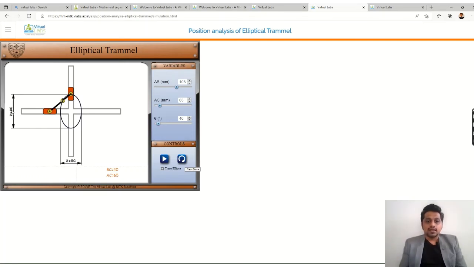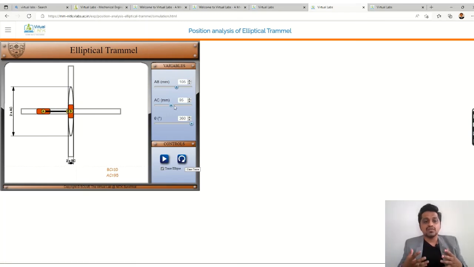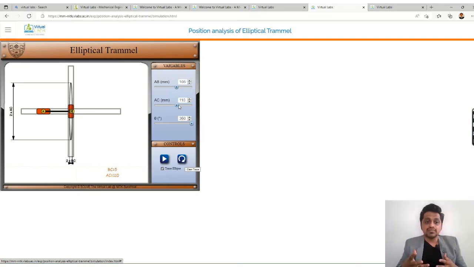So at the different angle, you can change the angle and then again you can get the values. So let's see, I'm changing the value, right? I'm changing the value, but it will not affect the thing because my AB and AC are constant. If you make a change in AB and AC, now the values are getting changed, and at some value I'm getting the straight line, right? So you can check out the same thing over here.